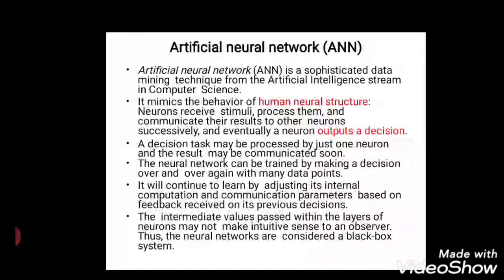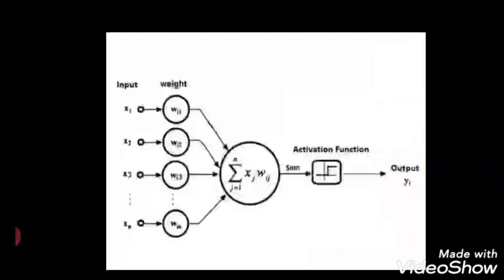ANN, the artificial neural network, is based on the human neural structure. We train the machine to think and react on its own, training the system like human neurons, and the system is allowed to take decisions. In some applications it has been proved that the decisions taken by ANN machines are good enough, or even better than human decisions. It outputs a decision.